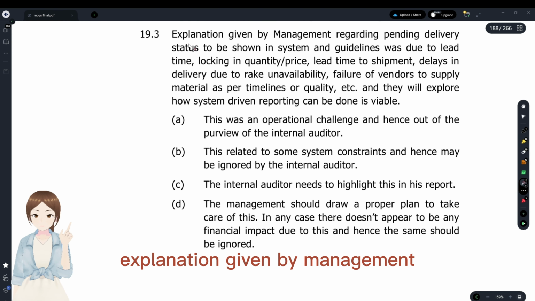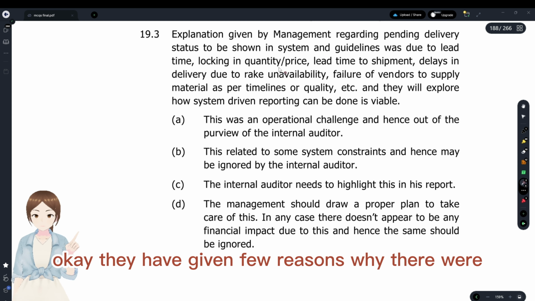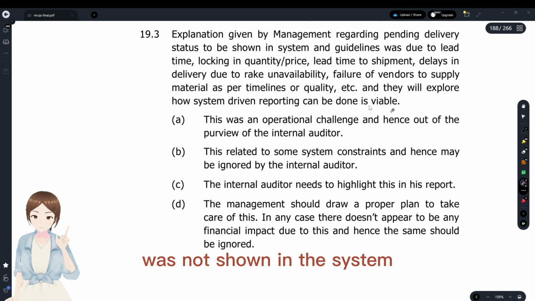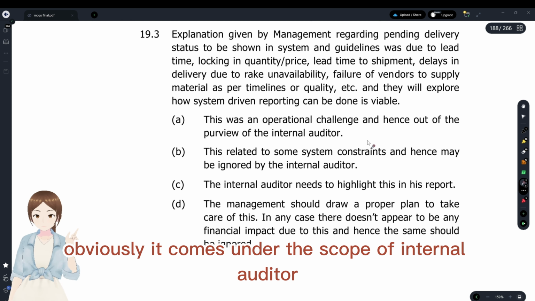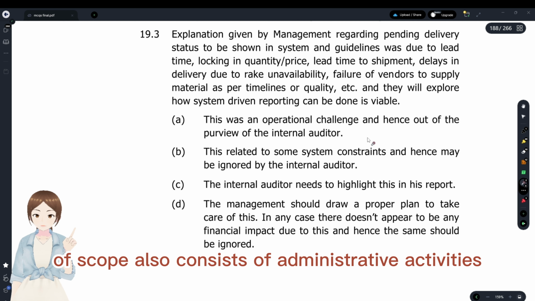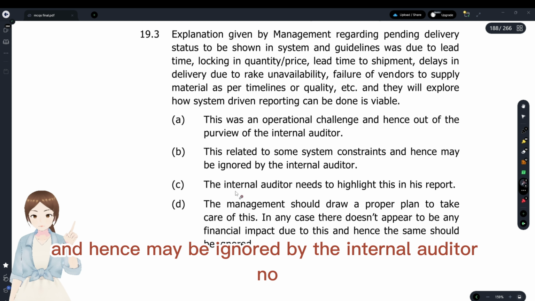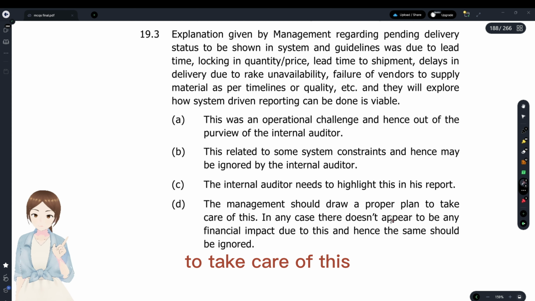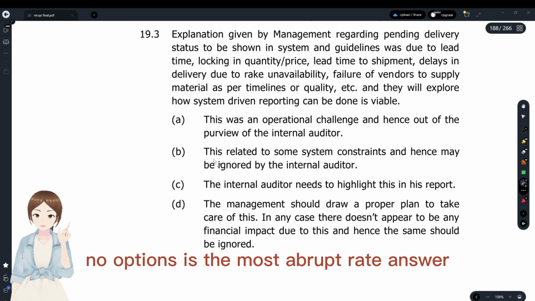And the explanation given by management regarding pending delivery status to be shown. Okay, they have given a few reasons why the pending delivery status was not shown in the system. So this was an operational challenge and hence outside the purview of the internal auditor? Obviously, it comes under the scope of the internal auditor because internal audit scope also consists of administrative activities. This is related to some system constraint and hence may be ignored by the internal auditor? No, the internal auditor needs to highlight it in his report. Yes, the management should draw a proper plan to take care of this. We don't want any remedial actions later on. We want what has to be done by the auditor now. Option C is the most appropriate answer.